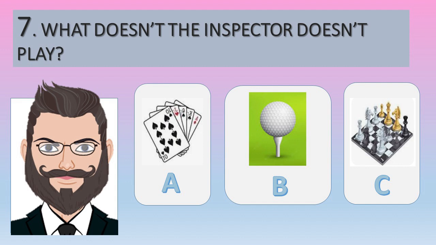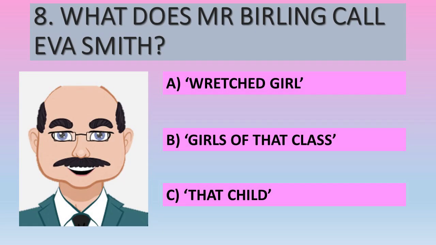Question number 7. What game doesn't the inspector play? Is it A, cards? Is it B, golf? Or is it C, chess? Question number 8. Mr. Birling is spoken to by the inspector about Eva Smith. What does he call her? Is it A, a wretched girl? Is it B, that he refers to her as girls of that class? Or is it C, that child?